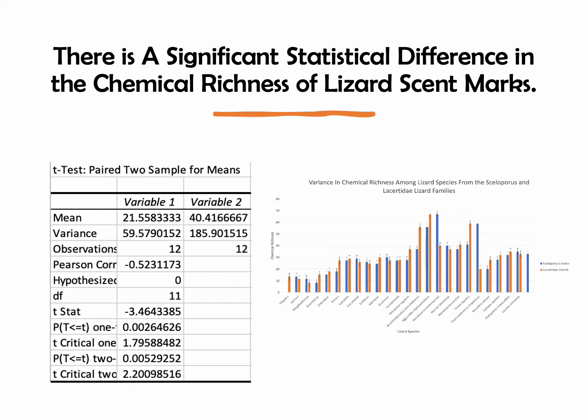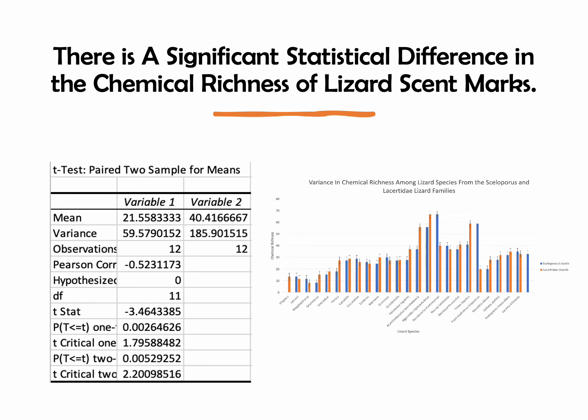So on the next slide, I'm showing that there is a significant difference in the chemical richness of lizard scent marks. I created a graph that compared the lizard species and the chemical richness and showed how it varies across the two different species. I sampled 12 species of lizards from two families, the Celloporus and the Lacertidae lizard families. The Lacertidae lizards had significantly higher chemical richness than the Celloporus lizards.